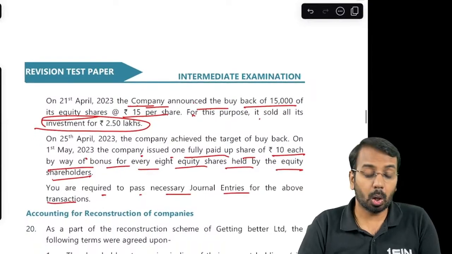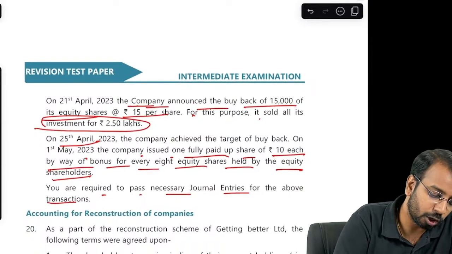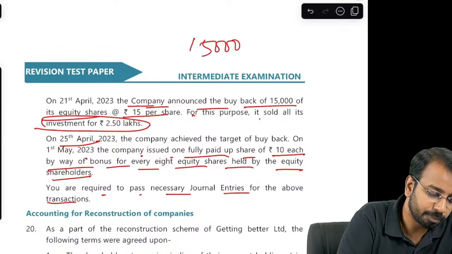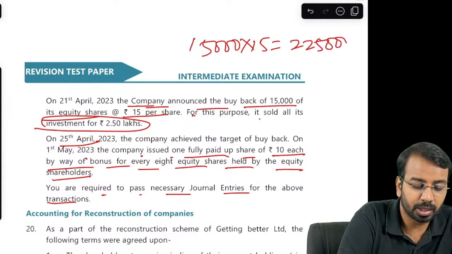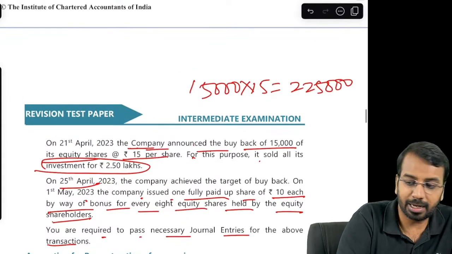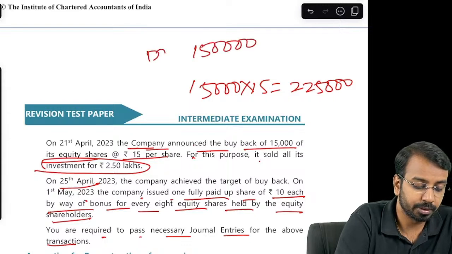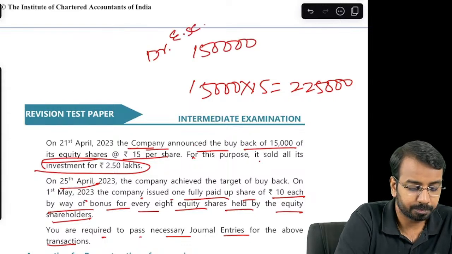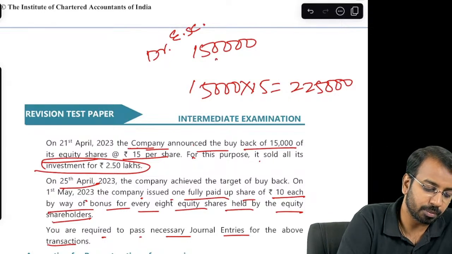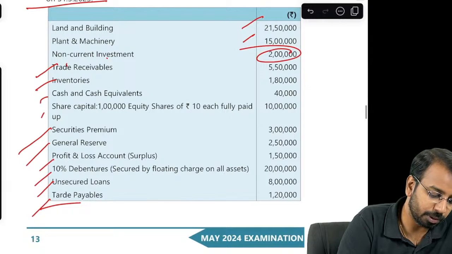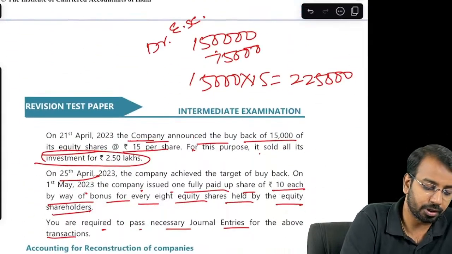Then on April 25th, it is completed. What is completed? Buyback. How many buyback? 15,000 into 15. That is 2,25,000. You will credit to bank. Face value is 10. So 1,50,000 you will debit to share capital, and balance you can debit to securities premium account because you have securities premium balance available, so that can be used. So 75,000 securities premium account.